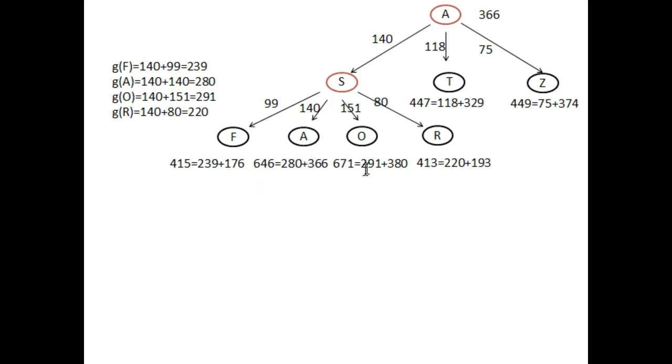In the same way, for node o, just look at this, we will add up 151 plus 140. So just look at this, which is equal to 291, the value of g of o. Then we will add up the value of heuristic. So we will use the heuristic table to get the value of h of o, which is equal to 380. आप इसको टेबल के थ्रू देख सकते हैं, वहाँ पे h of o की वैल्यू क्या है. So I will add up these two values, which is equal to 671.